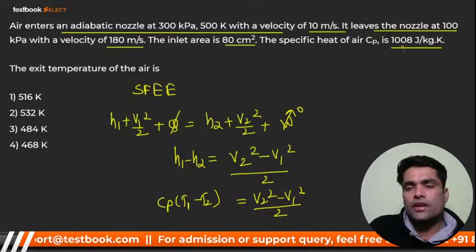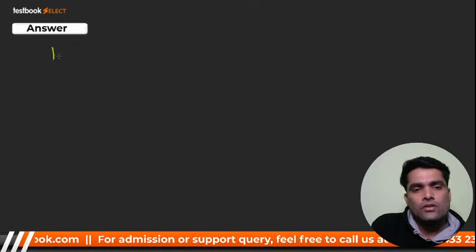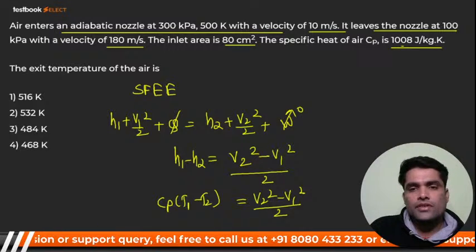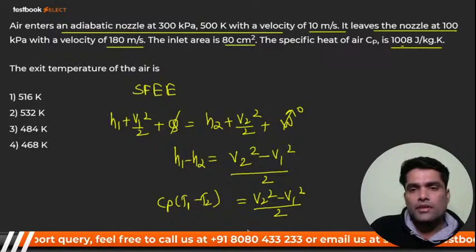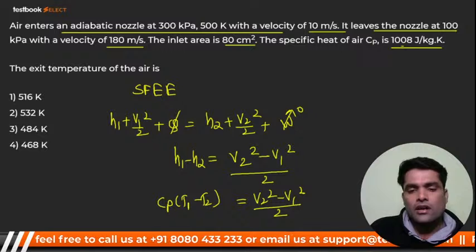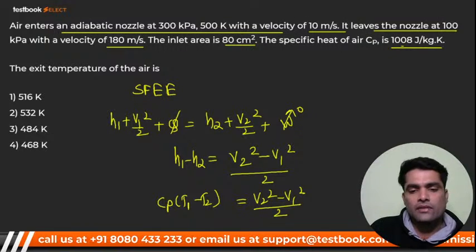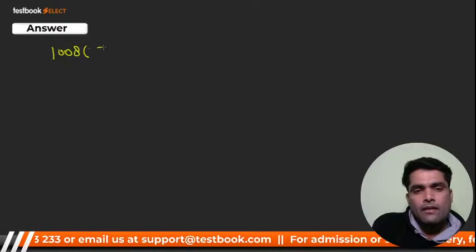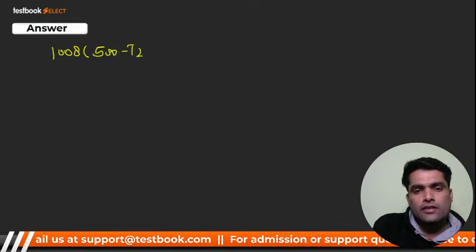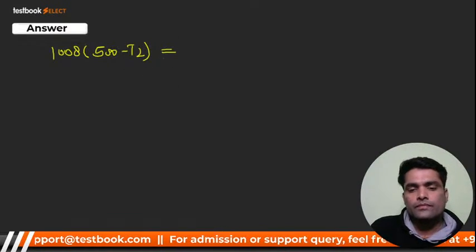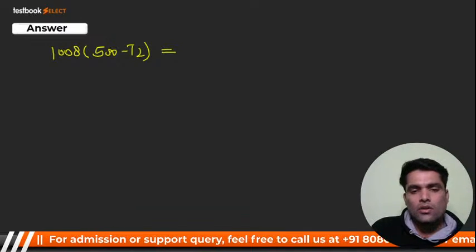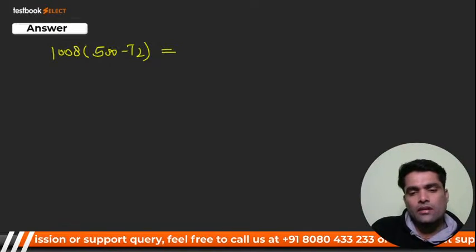It's 1008, right? So I can write 1008, and my dear, temperature is what? It is 500. So 500 minus T2 is equal to what, my dear? 180 square minus 10 square divided by 2.